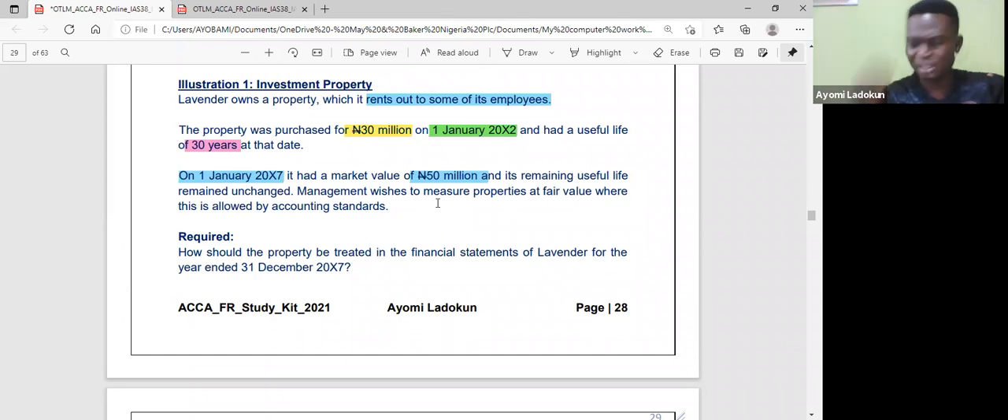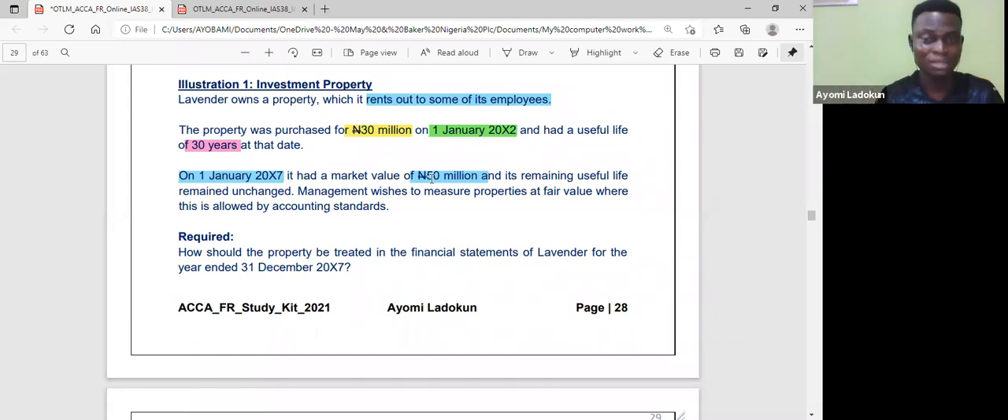So the question is this. Now look at here. They said management wishes to measure properties at fair value. So now they are looking at this property as investment property, but this is not investment property. This is actually IAS 16. So that revaluation increase, where will I take it to? Is it going to profit or loss, or is it going to other comprehensive income? Obviously, it's going to other comprehensive income.